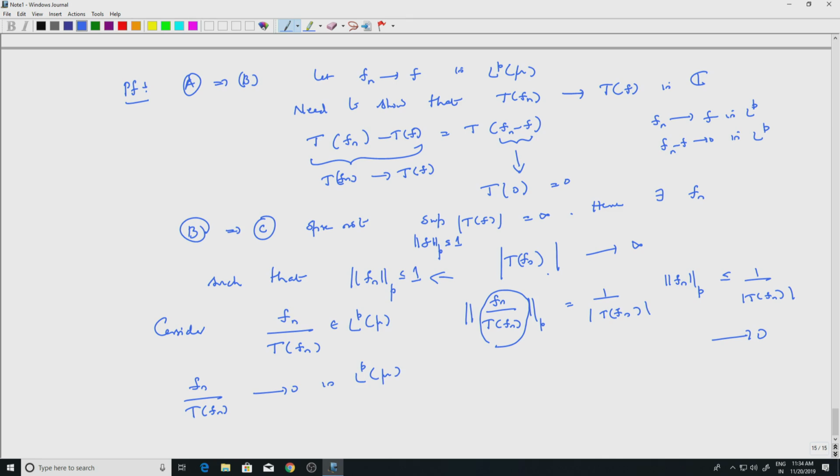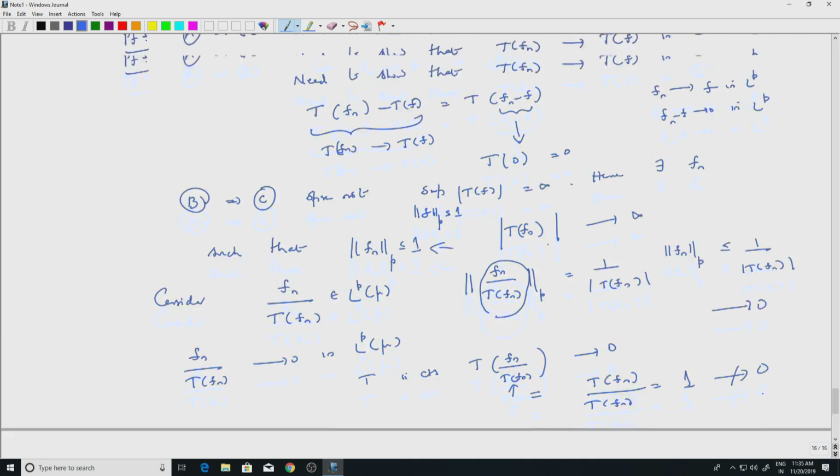But T is continuous. I am trying to prove that the supremum over the unit ball is finite. T is continuous, so T of fn by T fn, the sequence which goes to 0, should go to T of 0, which is 0. But T fn by T fn is T of fn divided by T of fn, since the scalar comes out. So it is 1, it cannot go to 0, and that is a contradiction. So T is not continuous.